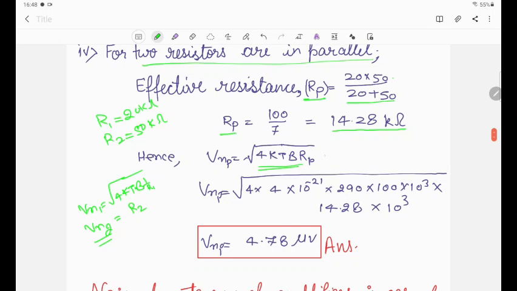Or, after calculating the parallel resistance, put it in the standard equation where Rp is the equivalent resistance for the parallel connection. I am calculating with Rp, so Vnp is equal to the square root of 4kTB Rp, where the values of k, T, B and Rp are put.